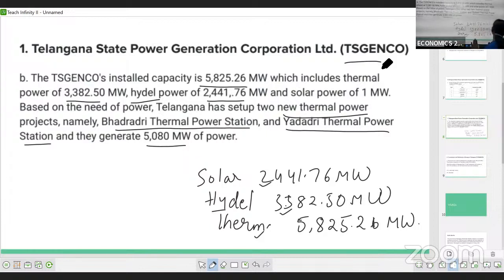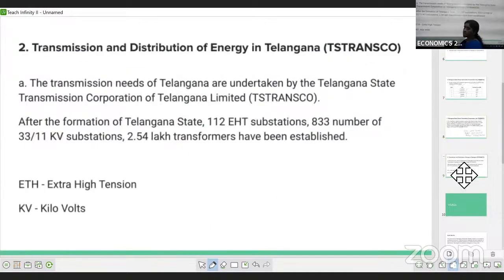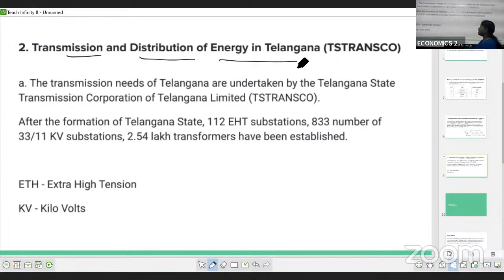Okay, in the question they gave TS GENCO, that is completed. Now Transco, what is this TS Transco? TS Transco is transmission and distribution of energy in Telangana.